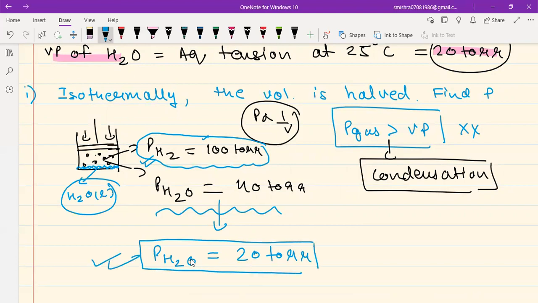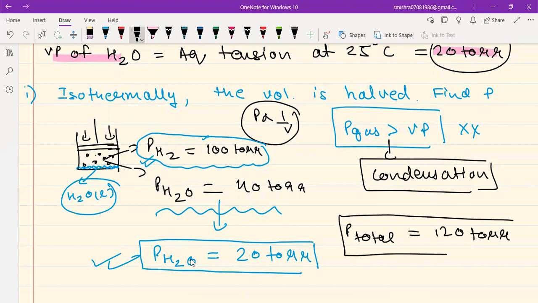And this is what I mean by vapor behavior. For hydrogen, there is no such limitation. And that is what I mean by gas behavior. So I hope this explains the difference between these two things to you. And therefore, my dear students, the P total should be equals to 100 plus 20, which will come out to be 120 torr. Total pressure will be equals to 120 torr.